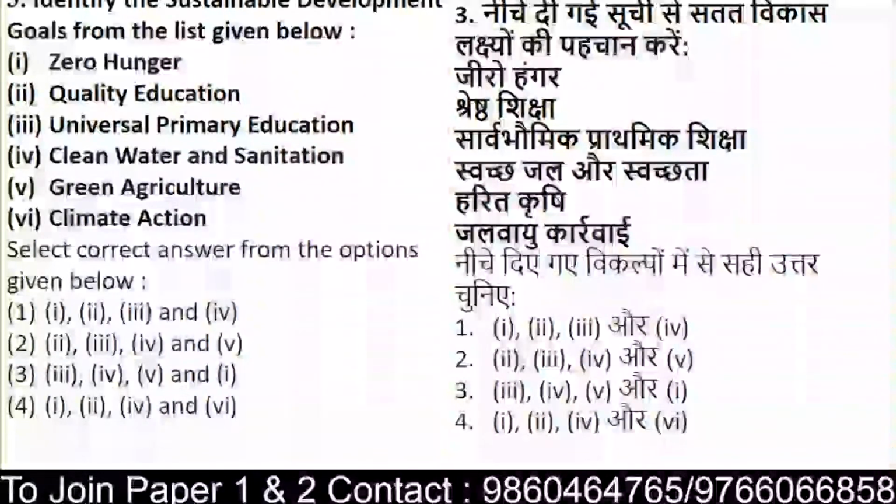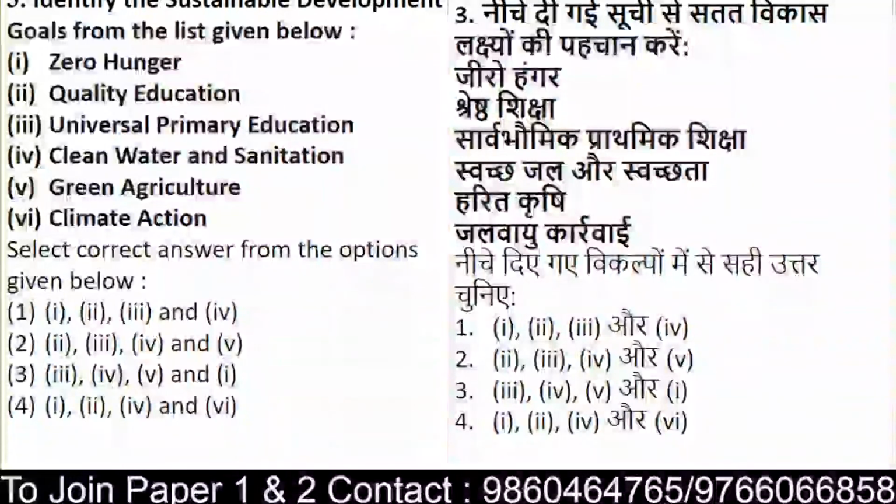Now see here, I have taken a mild question, but as I said, the level will be higher a little later. Here they have asked you to identify the sustainable development goals from the given list. They have provided one list: zero hunger, quality education, universal primary education, clean water and sanitation, green agriculture, climate action.